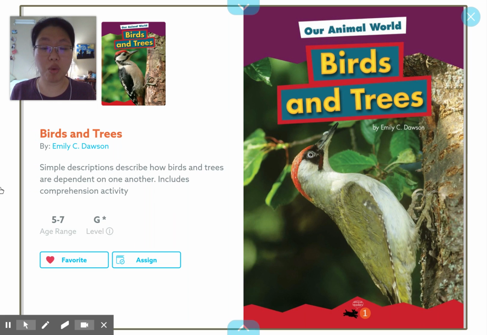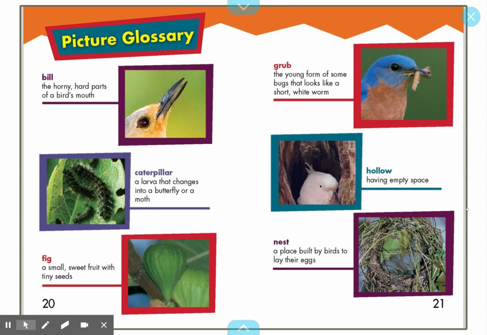Can you say the word depend? Say depend. Very good. Now, there are a few more words that we need to know before we start reading the book. Let's look at those words. This is a picture glossary at the end of our book. Glossary has words that are important in our text. This picture glossary has 6 vocabulary words that will help you understand the story.